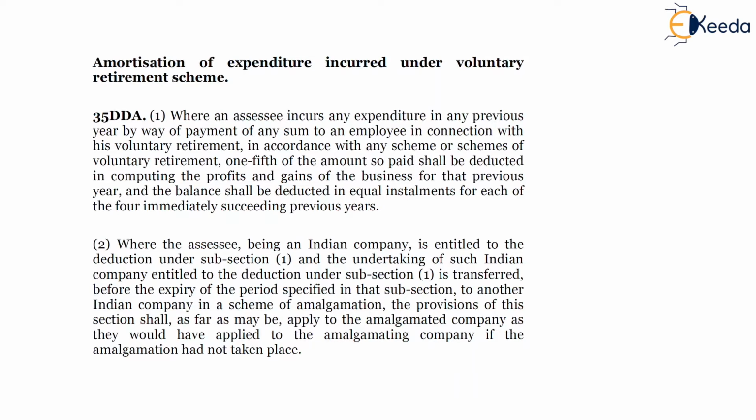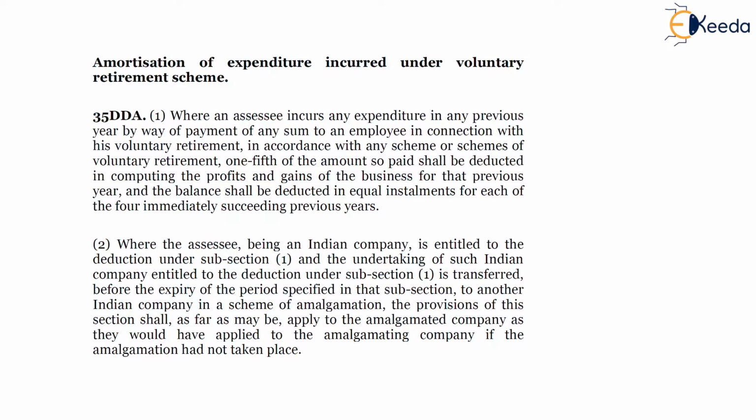and will be followed by 4 succeeding previous years. In the case of a scheme of amalgamation, the deduction will continue to be available to the amalgamated company, which is company B. In the case of demerger, the deduction will continue to be available to the resultant company.